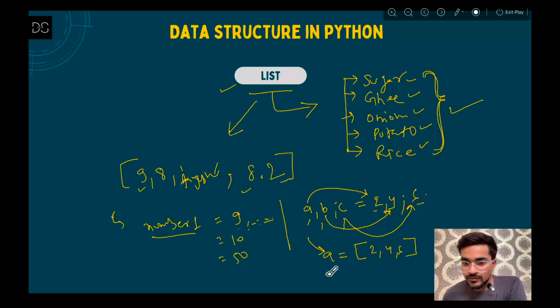Now in variable a, all those values 2, 4, 6 are stored. So you can see the benefit of a list: instead of defining different variable names, you can define a single variable name and store all those values, not only integers, but also strings, just like I have given examples, and any data type you have seen, like float, and it can also be complex numbers.